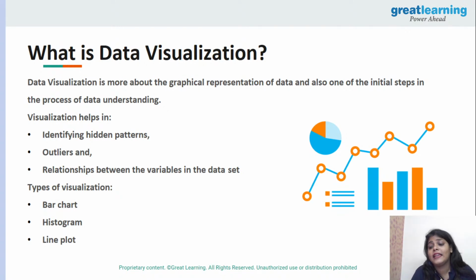Yes, to show our analysis in effective ways. Right. Now we are talking about data visualization quickly. So data visualization is more about the graphical representation of data, and also one of the initial steps in the process of data understanding. Yes, you can understand your data more by data visualization.